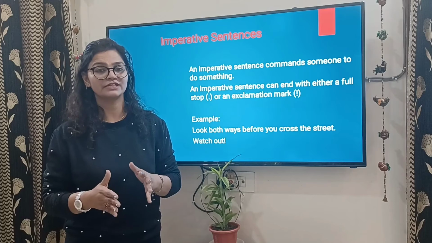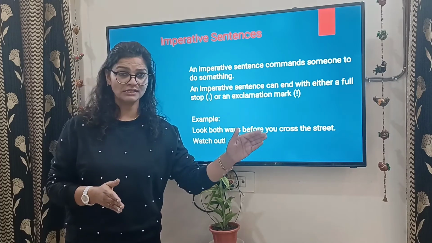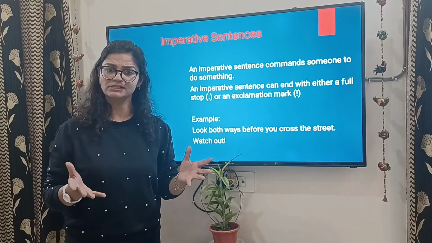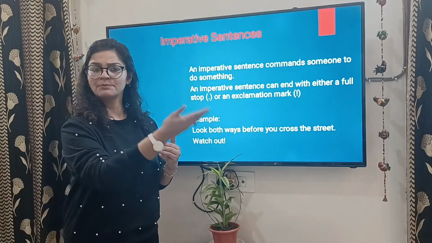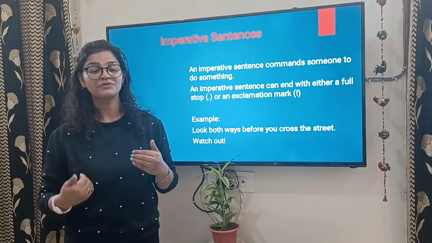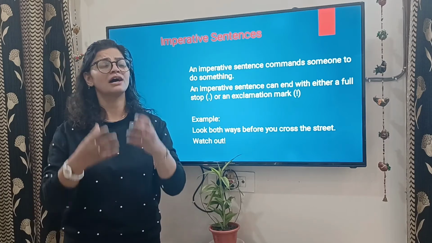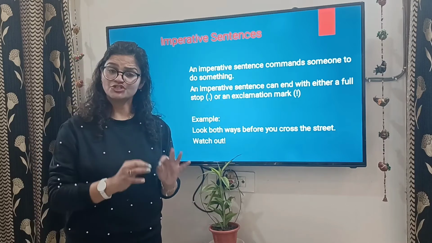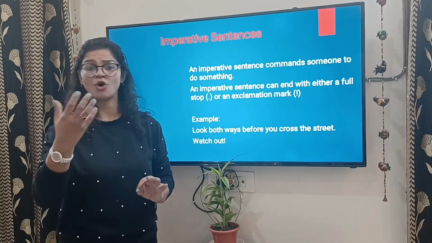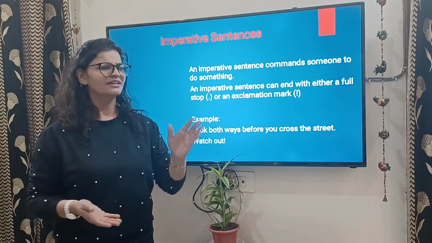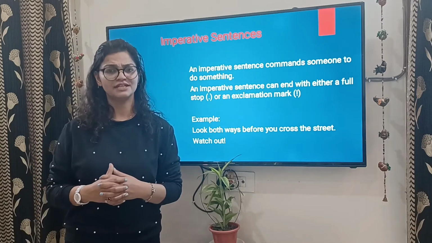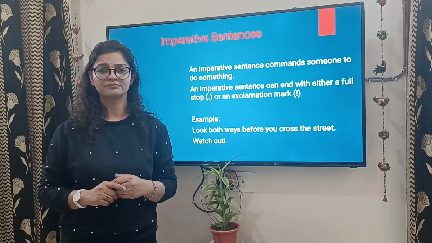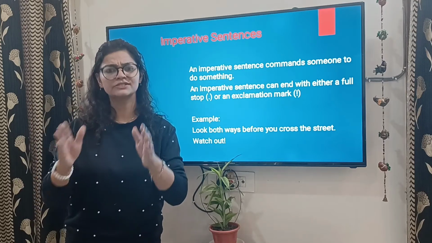So these kinds of sentences will have the commands that are passed by army officials, orders being given to someone by somebody, then requests where you are asking someone to do something with a please, suggestions and advices offered to people. It is good to walk every day, eat healthy diet, you should go for exercise regularly.